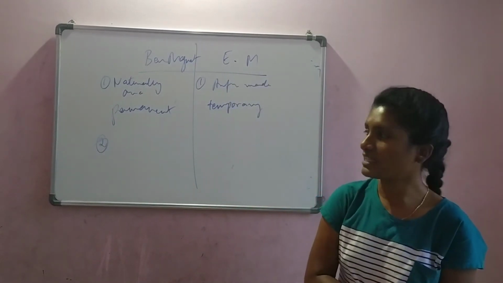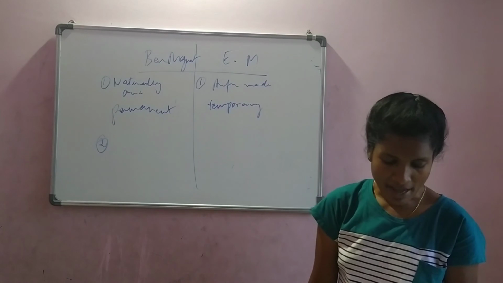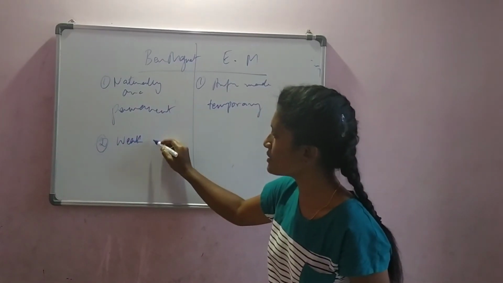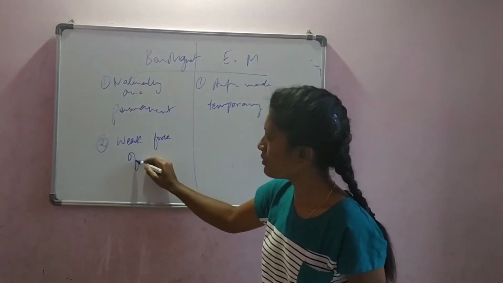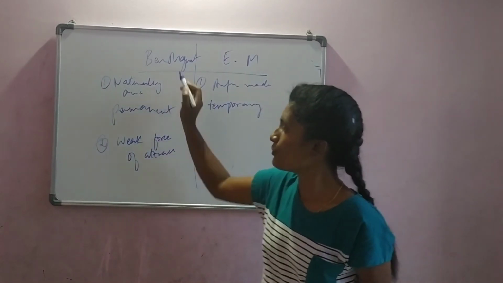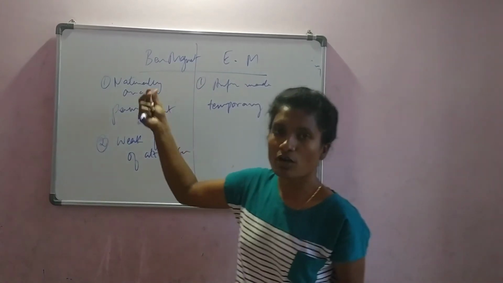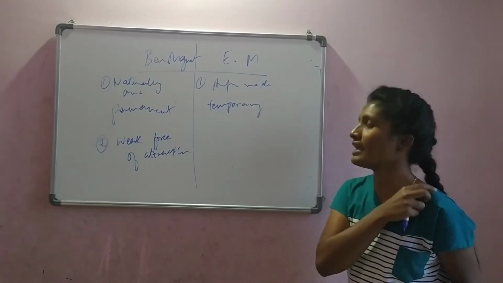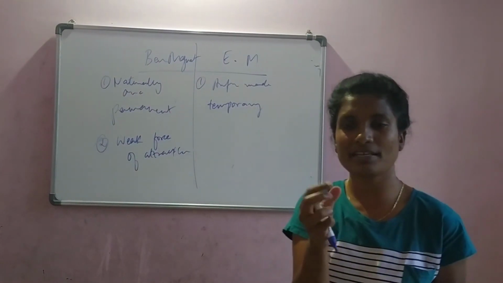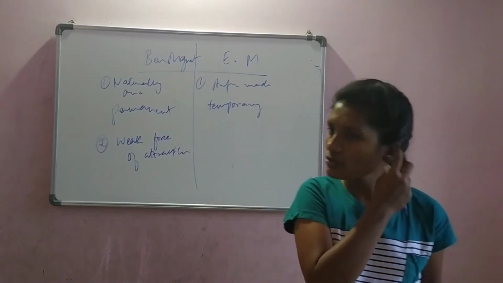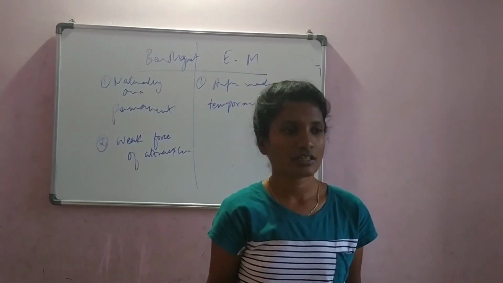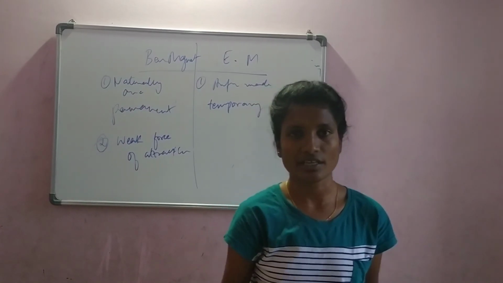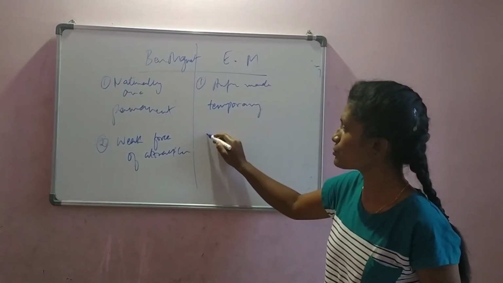Then, what is the other property? A permanent magnet produces a comparatively weak force of attraction. Here, the force of attraction is weak. Let us say you bring a small iron piece near the bar magnet, it attracts very slowly. Whereas in the electromagnet, you bring a small iron piece, it attracts very quickly. That is why you see big cranes that can easily lift large amounts of garbage or a damaged car or anything made of iron. So here the force of attraction is strong.